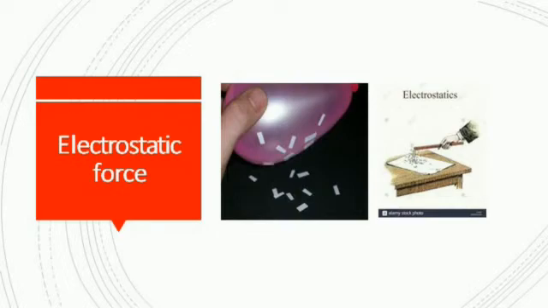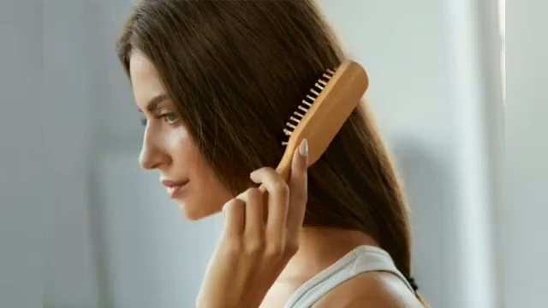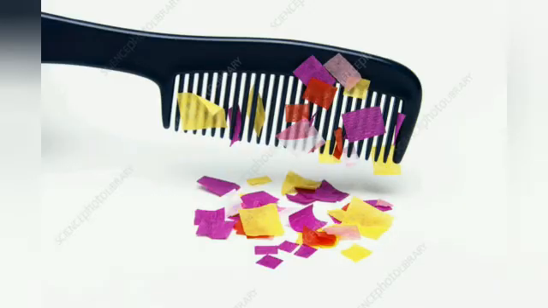When you rub it several times on your hair, the electrons get charged, but they will not move. Without any movement, they remain in the same place. Electrons are negatively charged particles. When these are brought near positively charged particles, there will be some attraction. That is why the bits of paper will try to move towards the plastic comb or plastic scale. This type of force is known as electrostatic force.